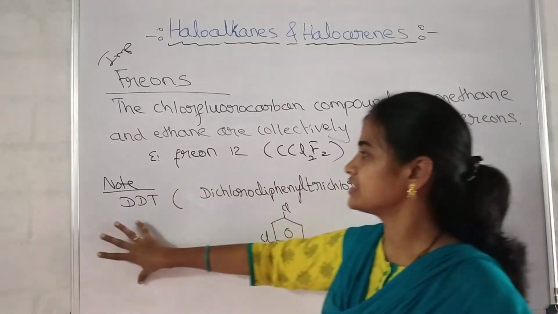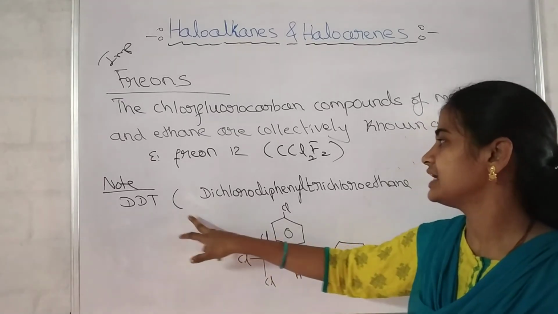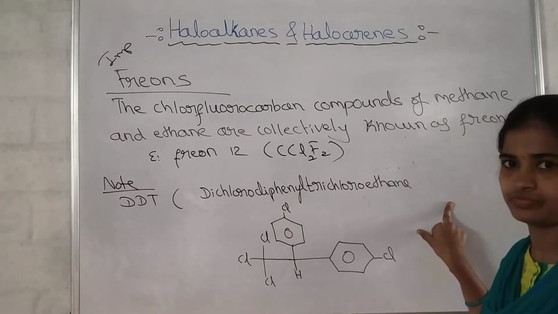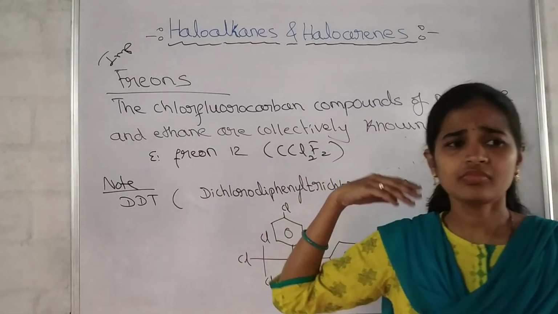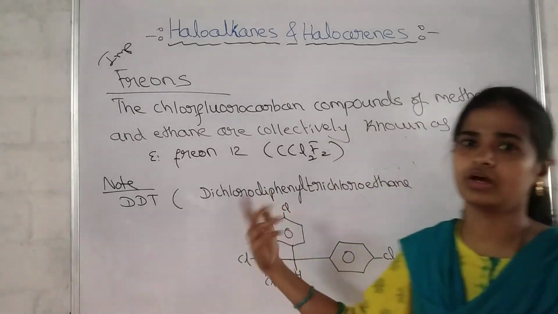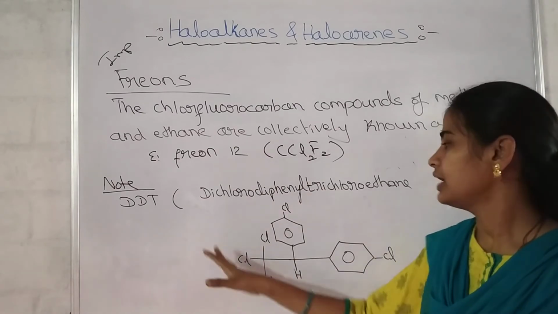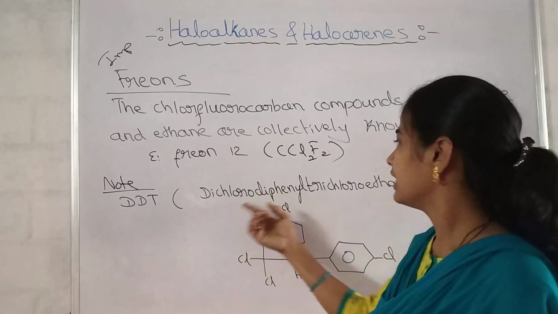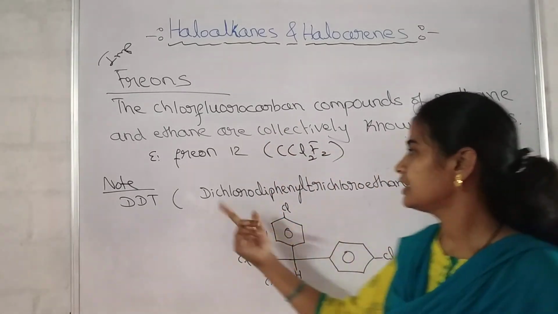Okay, next one discussed in the syllabus is DDT. Regarding this, you know it. What is DDT? Dichloro diphenyl trichloroethane. Because it was not digested and it was harmful to the aquatic animals, it is being banned now. Okay, and this is the structure of the DDT. Dichloro diphenyl trichloroethane is the DDT.